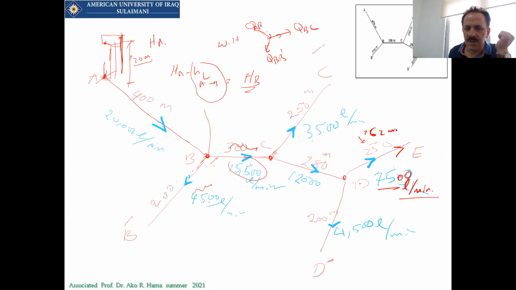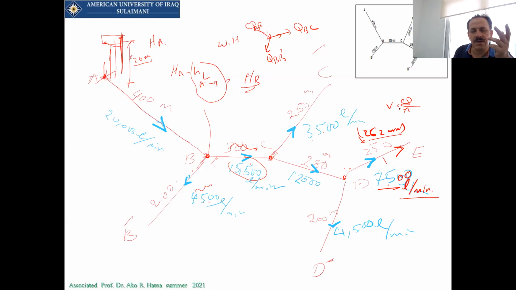262 millimeter was my assumption for the diameter of this pipe to carry this flow. Now you have the Q in this pipe and you assume the diameter of this pipe is 262. So you have the length of this pipe. So what should I do? I will find two things. I will find the velocity in this pipe, which is Q over area.